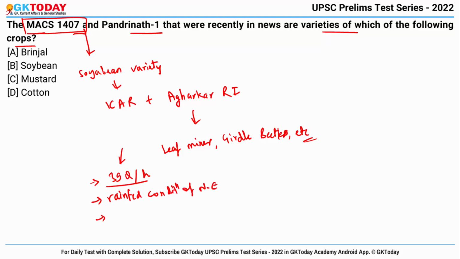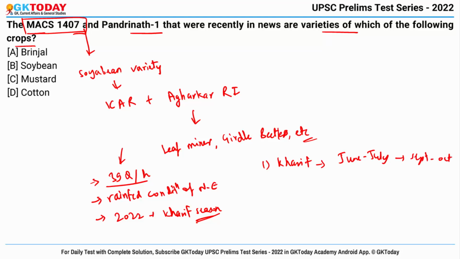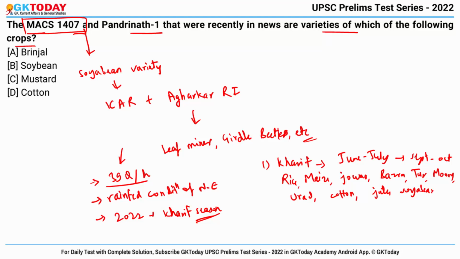And now the seeds of this particular variety will be made available to the farmers for sowing during the year 2022 in Kharif season. Now you might be aware of the seasons that we have. Actually, we have three types of crops. First is Kharif crop. In this, crops are sown from June to July and harvested in September to October. Examples of this category are rice, maize, jowar, bajra, tur, moong, urad, cotton, jute, soybean, etc.